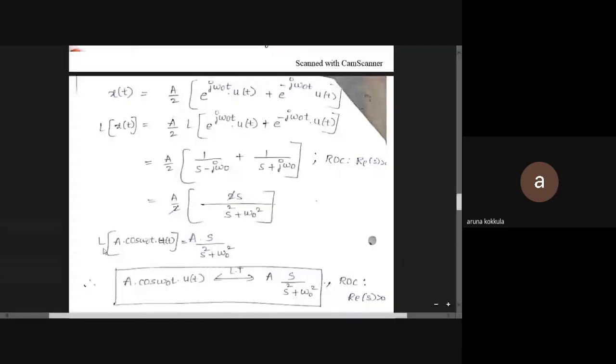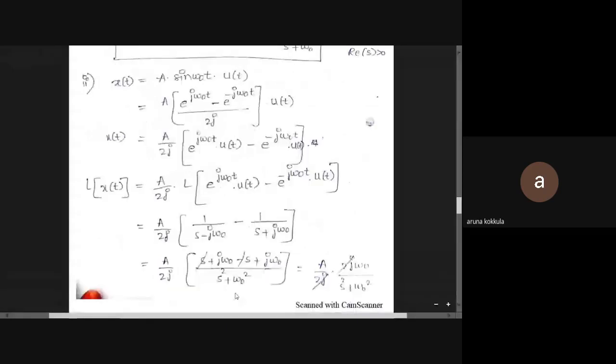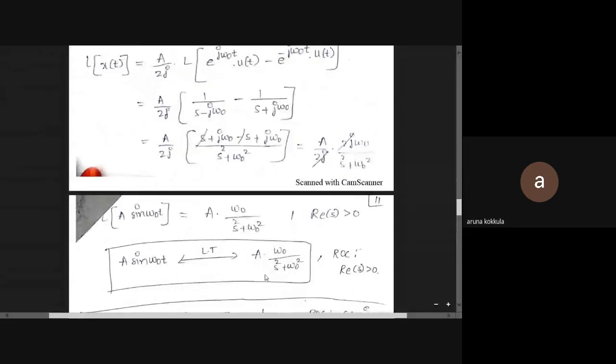Try to substitute all these results in the above function. The Laplace transform is 1/(s minus j omega naught) plus 1/(s plus j omega naught). You are going to get the answer for the Laplace transform of cos(omega naught t) as s/(s^2 plus omega naught^2), and the ROC is real part of s greater than 0. Similarly, for the sine function, sine omega naught t is replaced by the exponentials divided by 2j. Other than the 2j and the minus sign, the remaining substitutions are the same. The result is omega naught/(s^2 plus omega naught^2).